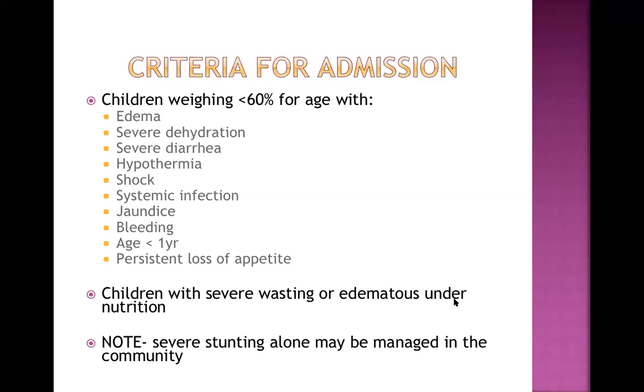It is not marasmic kwashiorkor, but still we need to admit this child in the healthcare center. One exception is that severe stunting alone may be managed in the community. Stunting means decreased height, which can be because of chronic malnutrition. The child doesn't look very sick and is still stable, so we can manage stunting in the community. That is the important point.